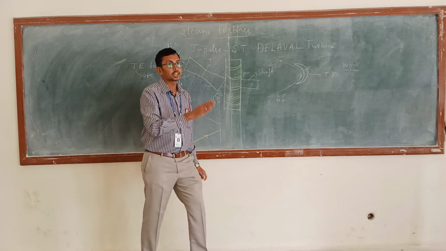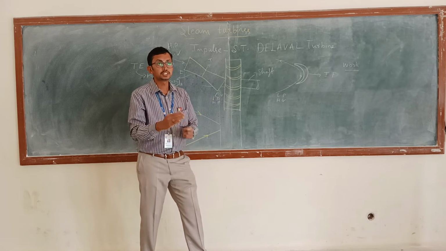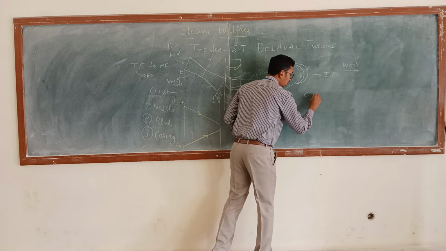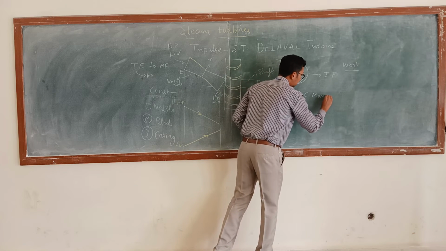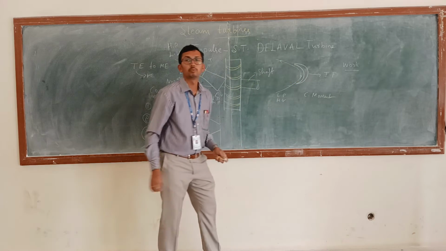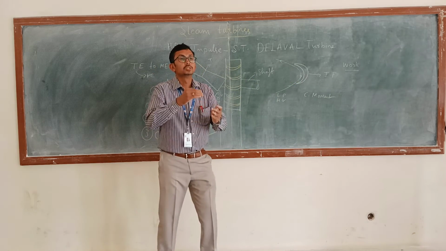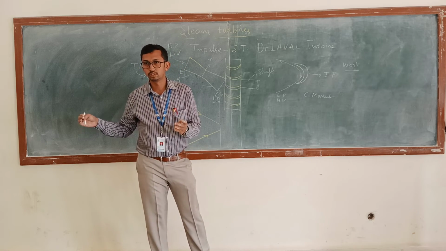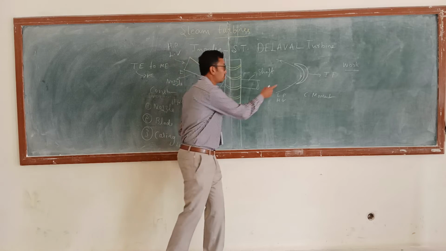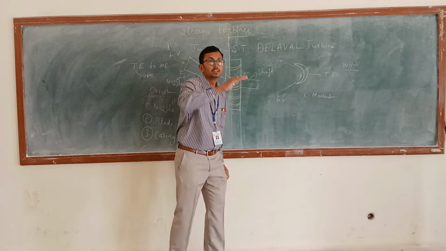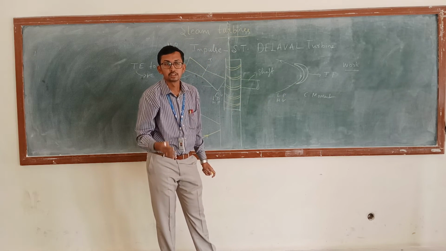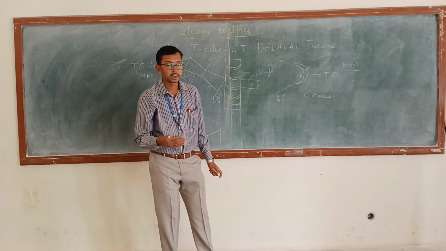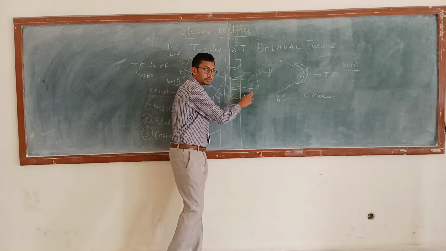This change in direction and velocity results in change in momentum. Very important thing: change in momentum. The force due to change in momentum is called the impulsive force. Due to this impulsive force, the rotor and the blade connected to it are going to rotate, and in turn the shaft is going to rotate.